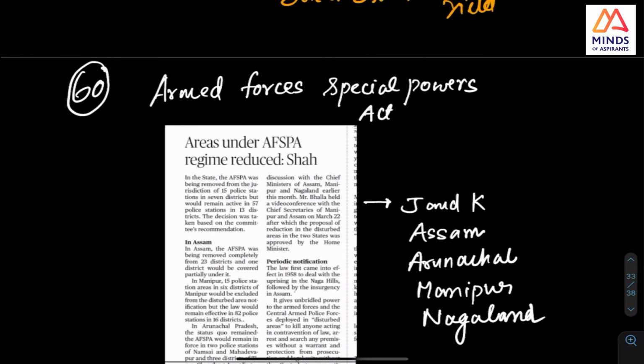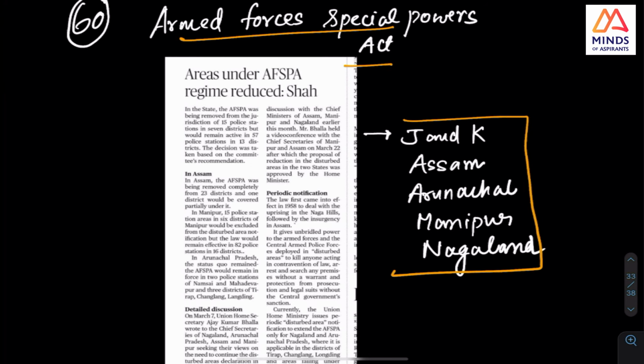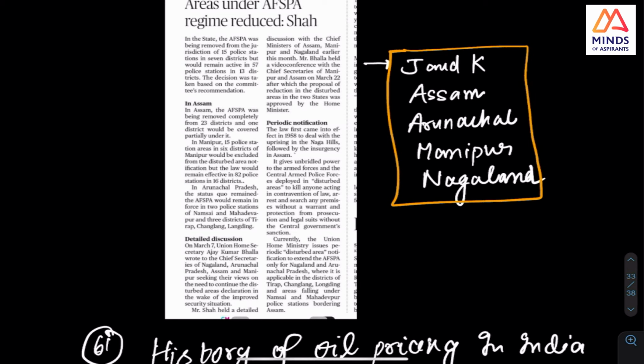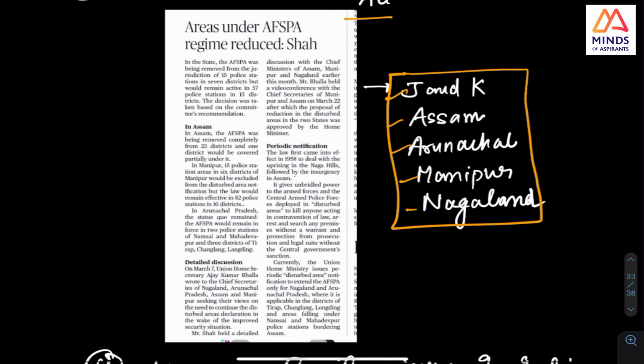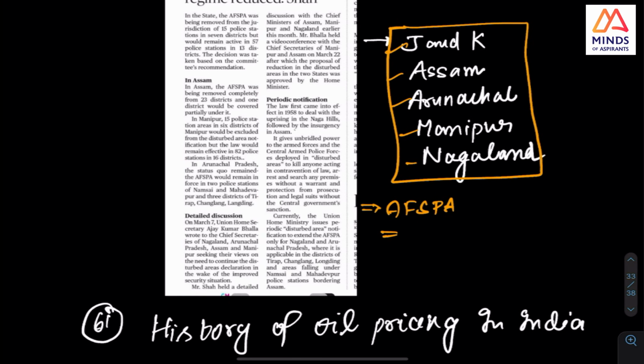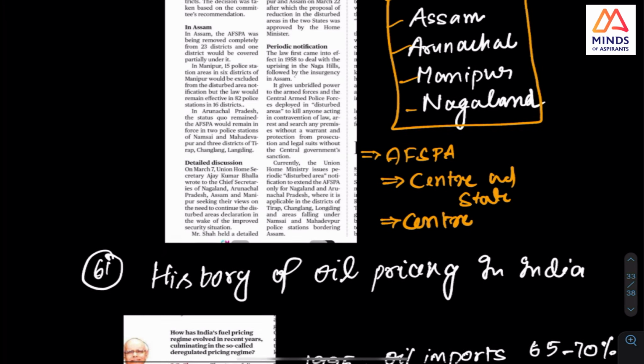Next is the Armed Forces Special Powers Act. I have specifically put this article in the group. These are the places in which AFSPA is there: Assam, Arunachal, Manipur, Nagaland. That is the point. Whether center or state, check it. Center or state can announce. Once announced, is it only the center that will give or revoke?